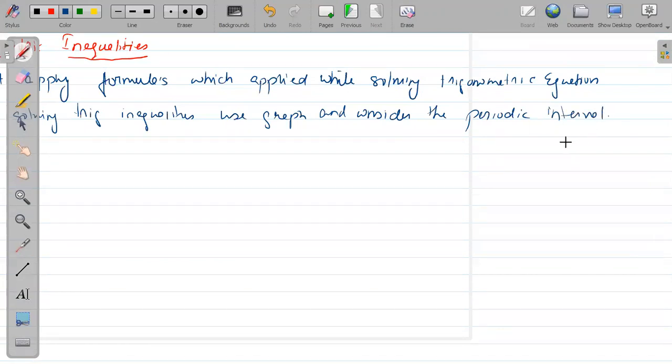है ना? अपने को क्या करना है? ग्राफ बनाना है, basic graph of the trigonometric ratio function, and then whatever the period of the function, you just have to consider that interval. You have to just consider that interval.